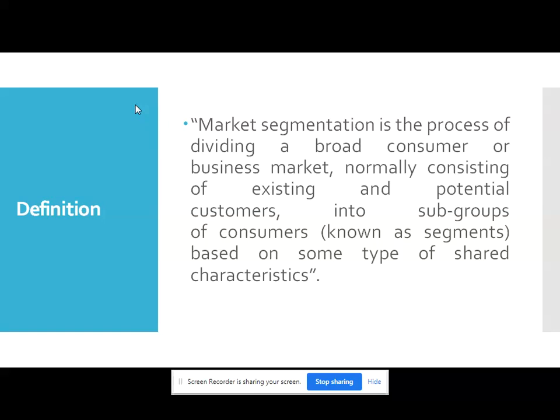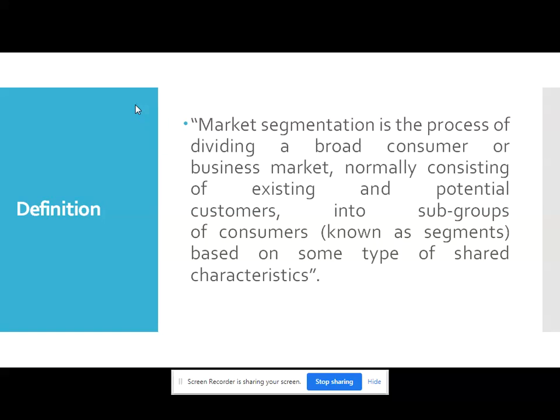The syllabus here includes segmentation concepts, needs and benefits, then geographic, demographic, psychographic and behavioral basis of market segmentation for consumers, goods and services, as well as basis of segmentation for business markets, then level of segmentation, criteria for effective segmentation, market potential, market share, target market, concept of target market, and criteria for selection.